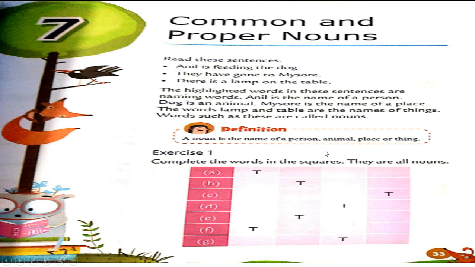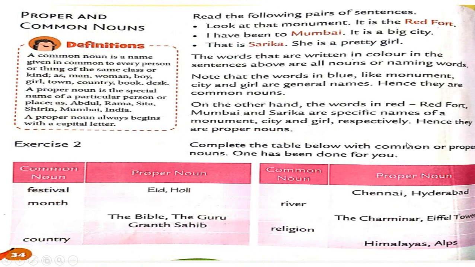Students, let's revise the definition of noun. What is a noun? A noun is the name of a person, animal, place or thing. It's called a noun. Now students, you can turn your page. Come to page number 34. Here let's see what is a proper noun and what is a common noun.